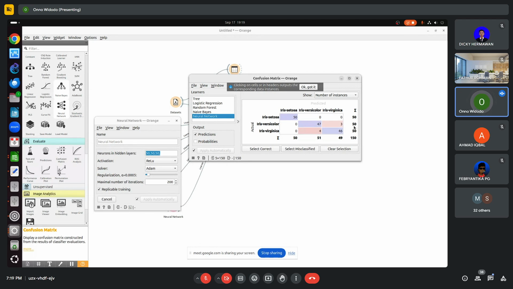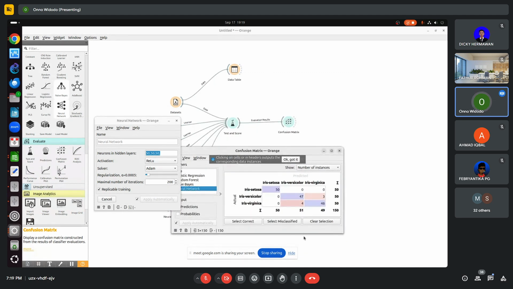This is how we evaluate a certain algorithm. Of course, we can see clearly here that no single algorithm will be able to predict correctly 100%. It's very difficult. So we have to maximize, and we have to allow some error. Having said that, we can select correct or select misclassification.